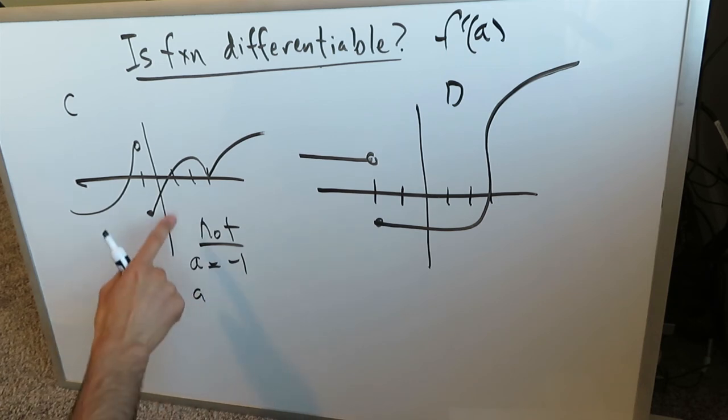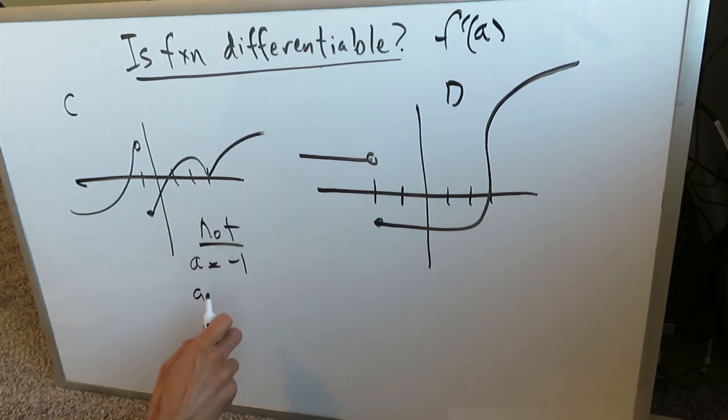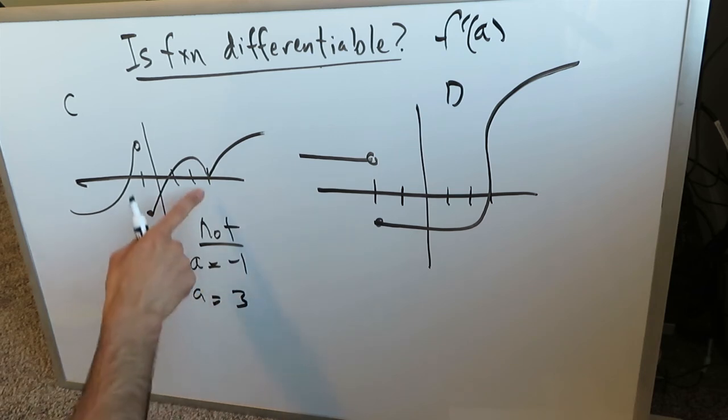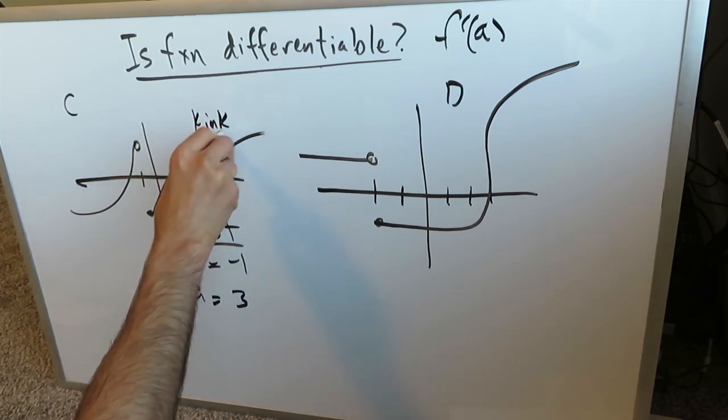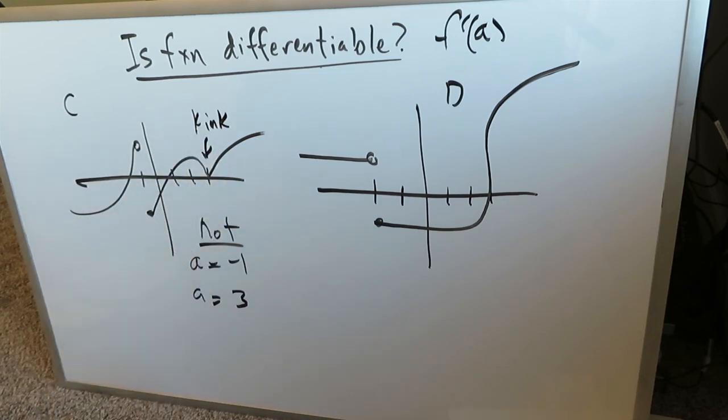And we have another value. Look over 1, 2, and 3. At value 3, we have a downward facing corner. We have a kink over here, where the graph kinks downward right here. You'll have again a situation where you cannot do a derivative at this point, but at any other point other than a equals -1 and 3, you will have a differentiable function, but at these 2 points you don't have it.